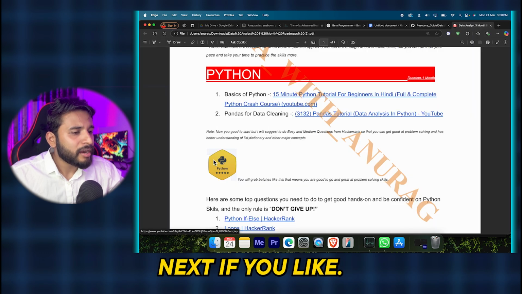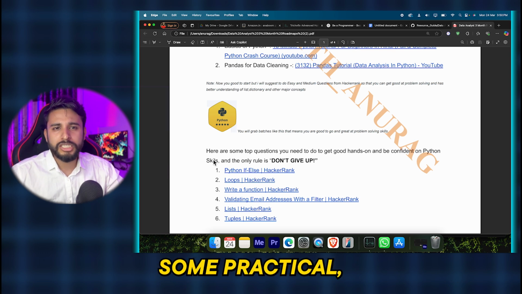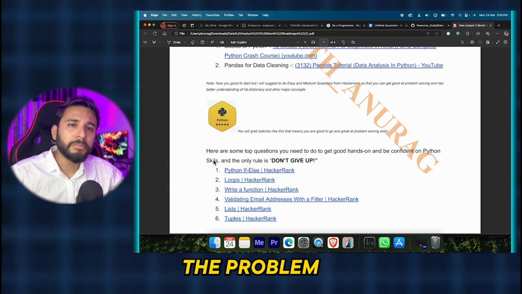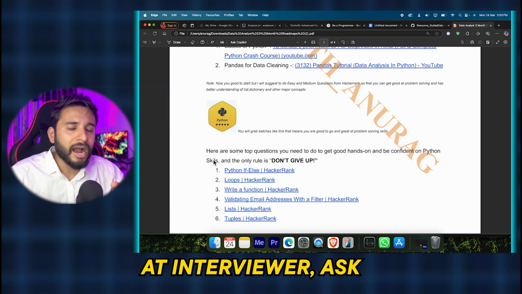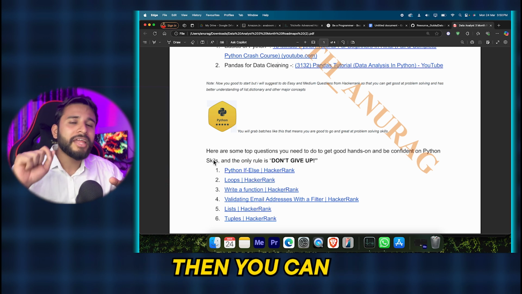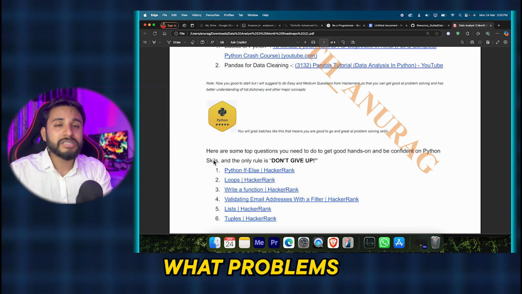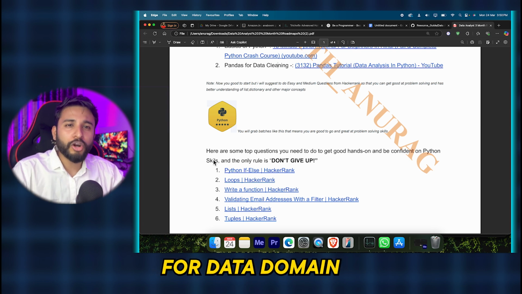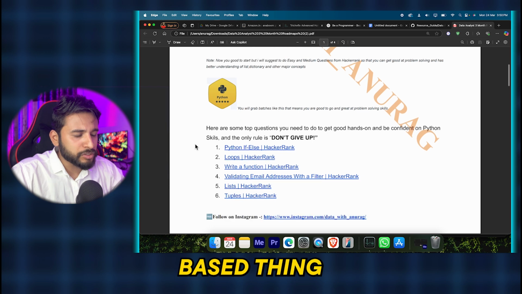Start with pandas. Next, now you have done the theory part, you have learned SQL, you have done some practical, made some programs. Now the part comes where you should know problem solving so that you can crack the interviews. If the interviewer asks you a question, then you can answer it. Because I also take interviews, I know what all things and problems can be asked, and I have also given tons of interviews for the data domain, for data engineering. So it will definitely be experience-based advice that I am telling you.